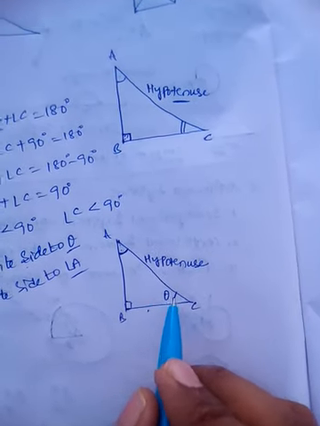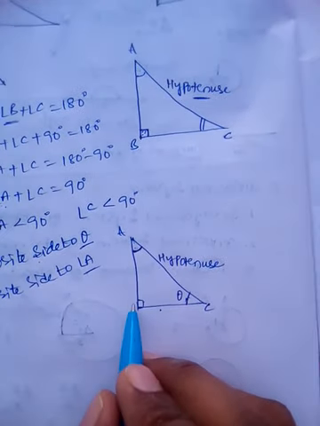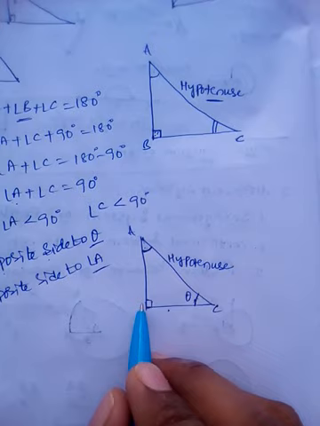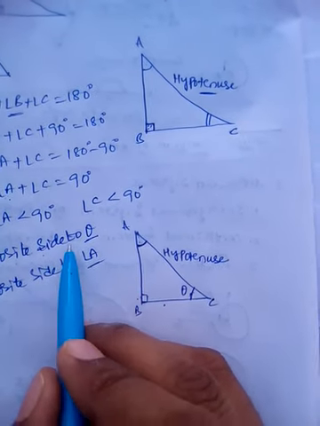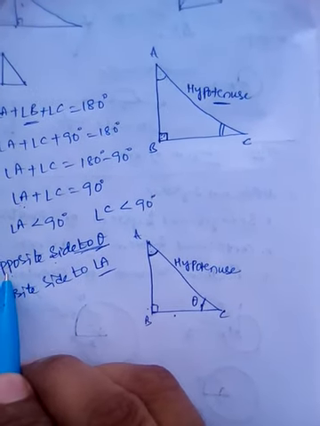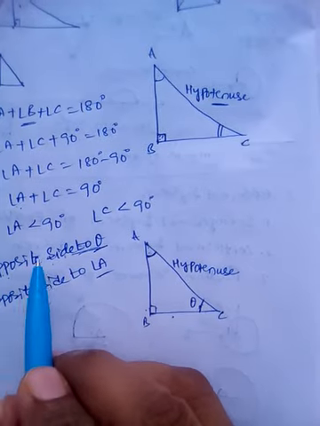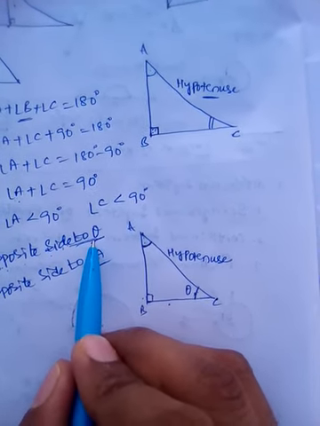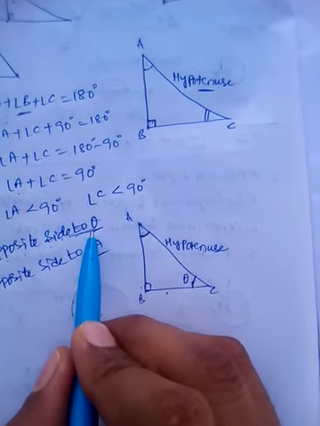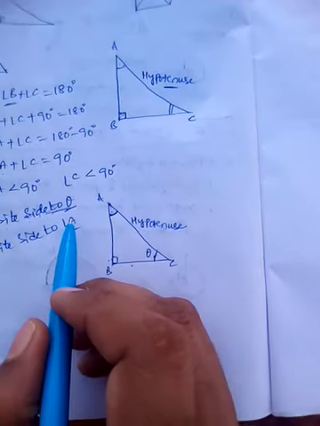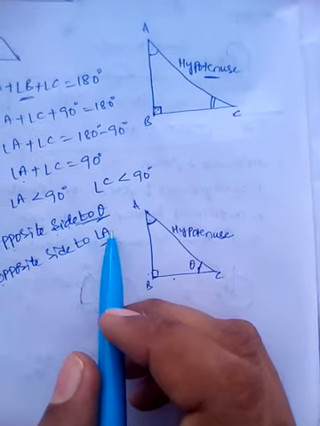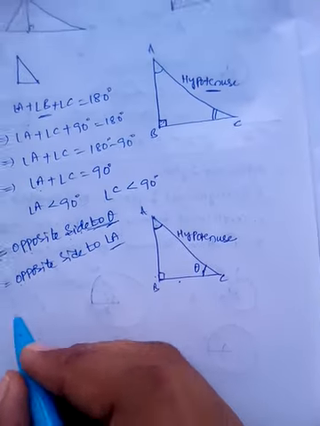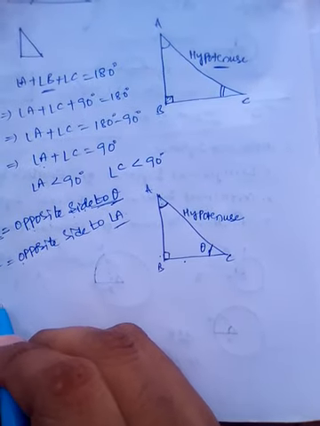Okay, so for theta, AB is the opposite side. We call it the opposite side to theta. Mention the angle with it. With the name opposite side, you mention the angle also. It is very important here. For the hypotenuse it is not required, but for the other two sides it is required. Now, what about this BC?